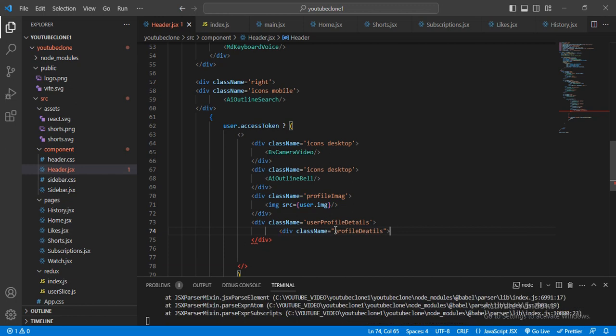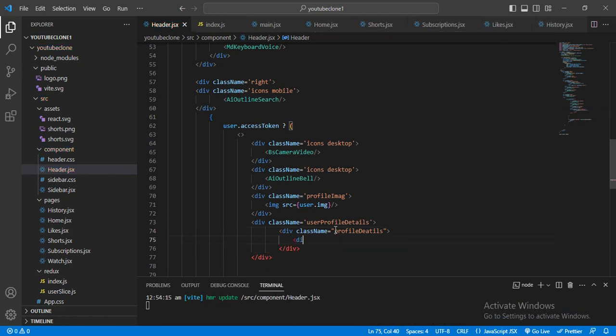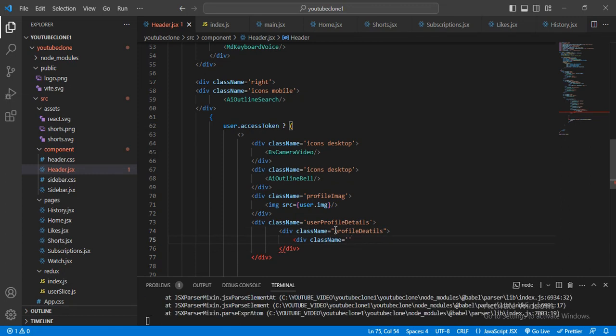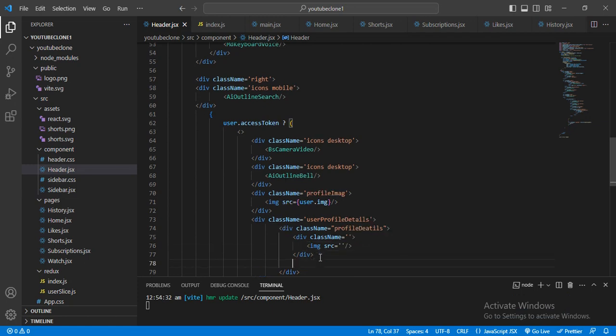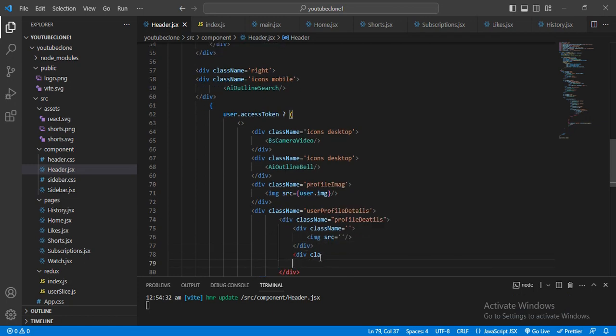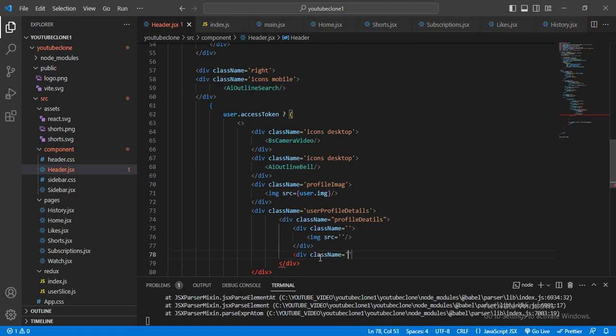And first of all I want to display my profile image, class name image, and src, and after that here I will insert the image, and here I will give the detail div class name, and here I want to give the user details like that.